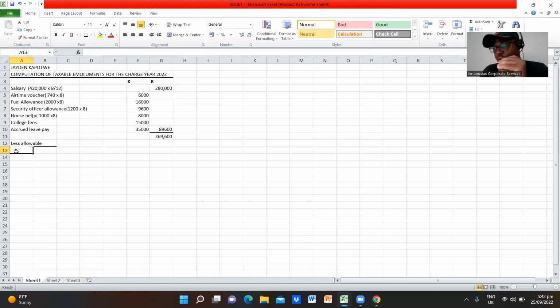We are told in the question that Jaden was using his Ford Ranger vehicle. This is his personal Ford Ranger vehicle, which he bought in 2021 at the cost of 160,000 kwacha. Since he would use this personal vehicle to do his employment duties, he qualifies for what is called a capital allowance on this particular asset.